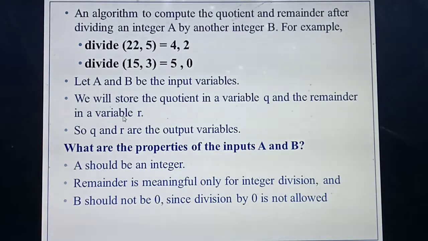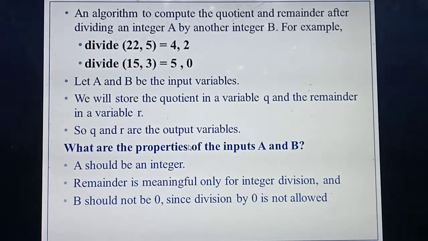So according to the specification of the algorithm, first you need to define the name of the algorithm. The name of the algorithm you have defined is Divide. Next you need to identify the inputs. What are the inputs? A and B. Next you need to identify the outputs. What are the outputs? Q and R. So what's the next step, students? You should define the properties of the input. What are the two inputs you have? A and B.